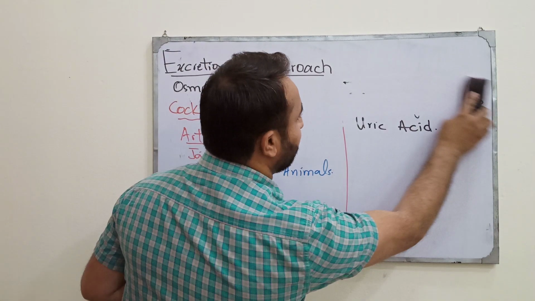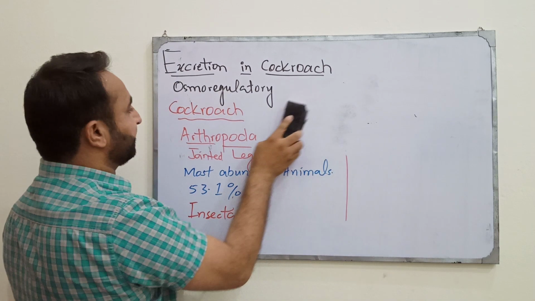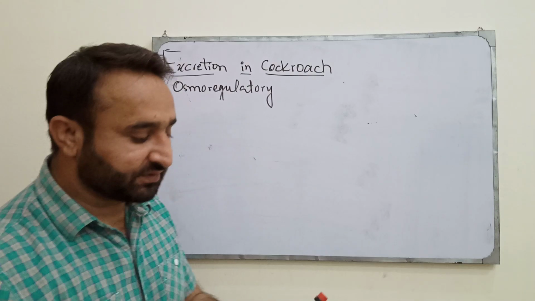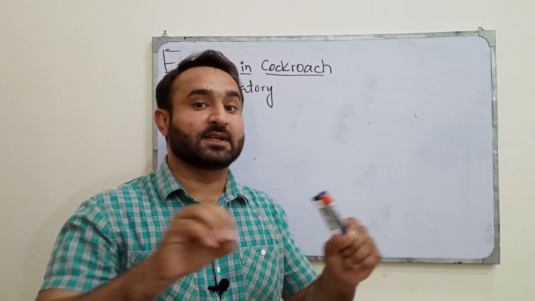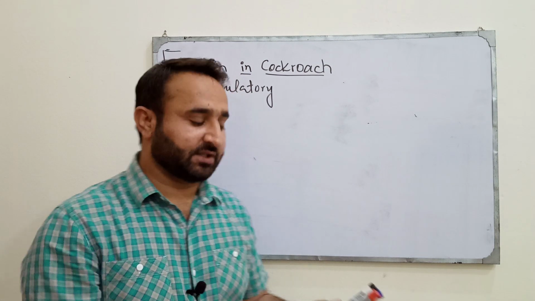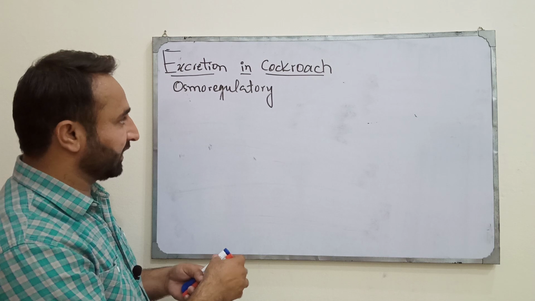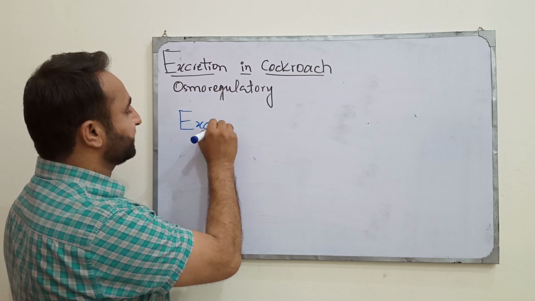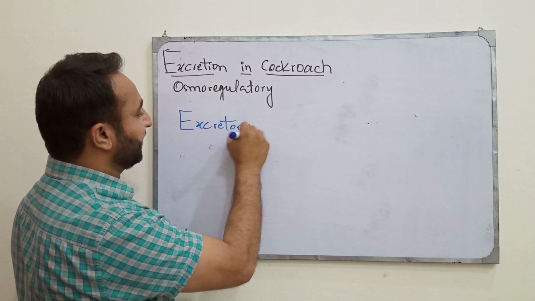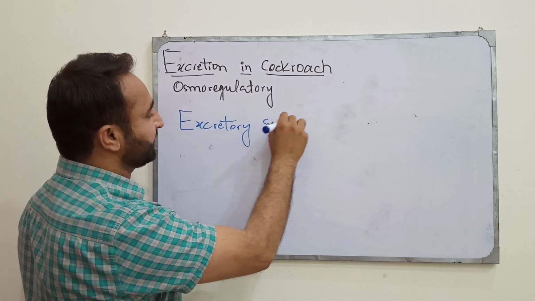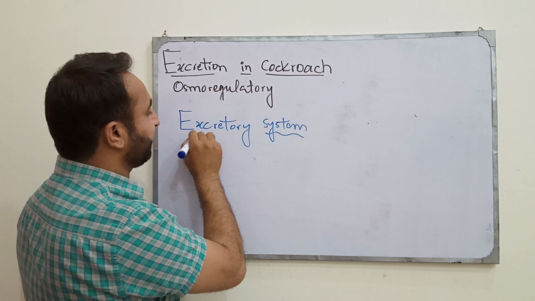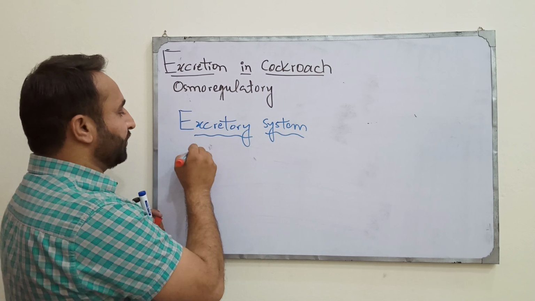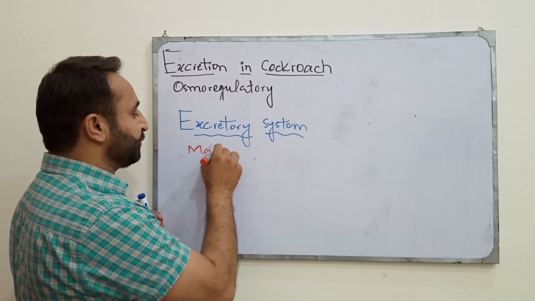Next is the excretory system. I said that the excretory system of the cockroach is most distinguished from all other animal groups. Most distinctive. Why it is distinctive we'll talk about in this topic. So the excretory system, which can also be called excretory structures, in cockroach are Malpighian tubules.